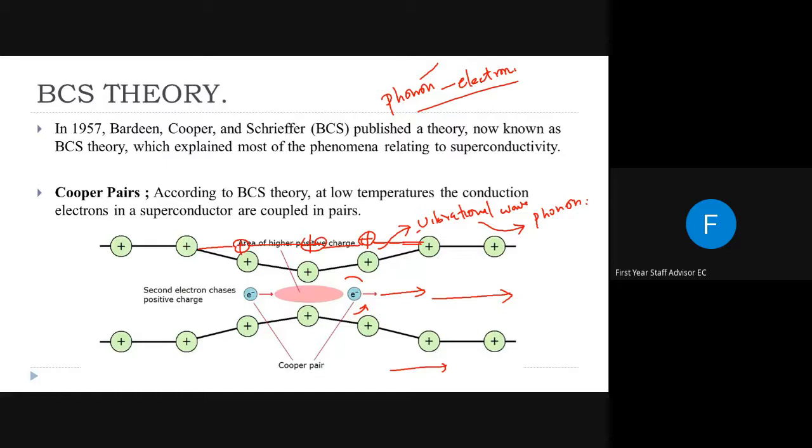When a conducting electron is moving between perfectly arranged lattice charges, then there will be some distortion in the lattice arrangement because the electron is negatively charged and the lattice has positive charges. This distortion will move along with the electron, and this movement of distortion, or a disturbance or a vibrational wave, is called a phonon.